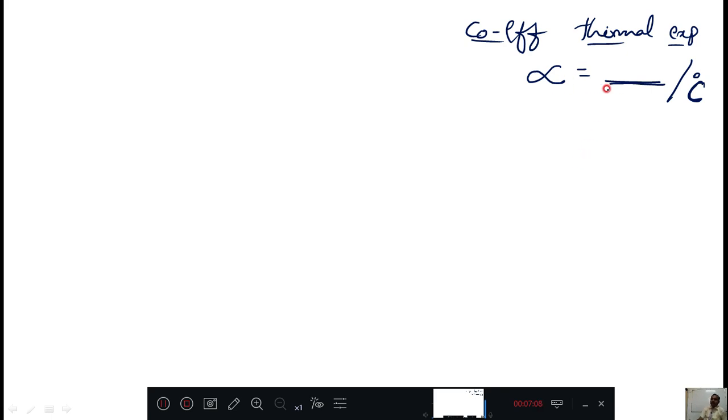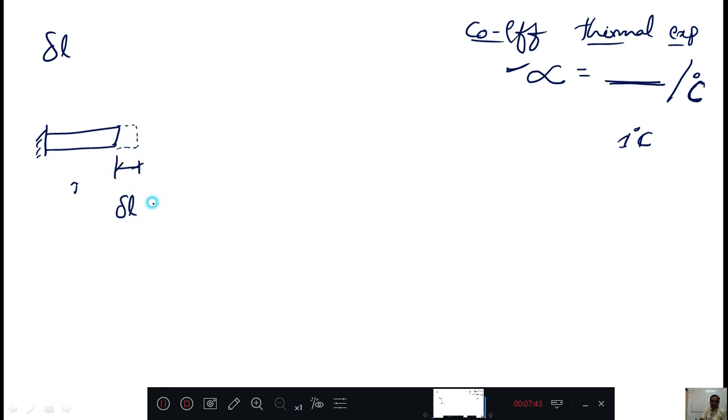Okay, now the strain, you can call it the thermal coefficient of expansion, is the strain per degree centigrade. Means every 1 degree centigrade increase, whatever you are getting, that is your thermal coefficient of expansion. Therefore, if you know this, the expansion per degree per meter, and our change in length, as I said, one bar is there here, this bar, when you increase the temperature, it will expand its length, and that expanded length will be called delta L. This delta L is L alpha T.